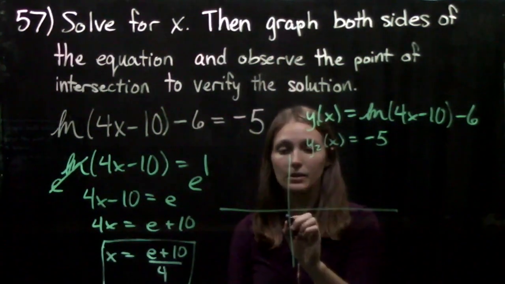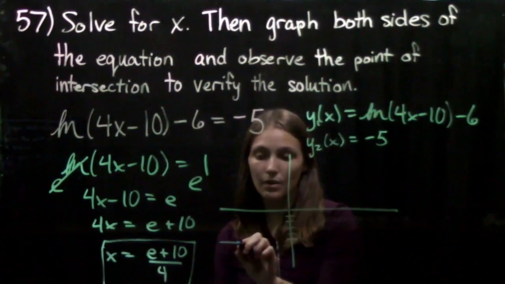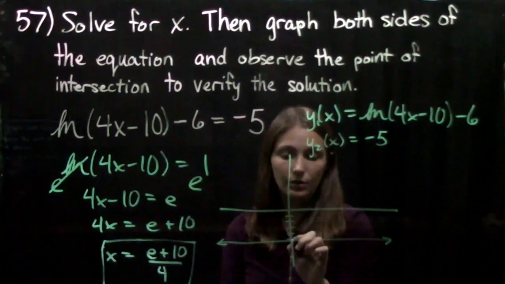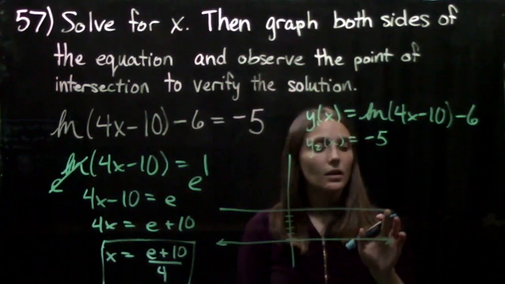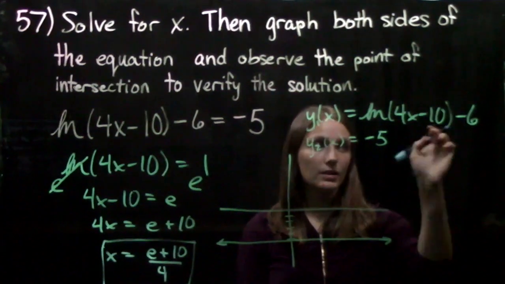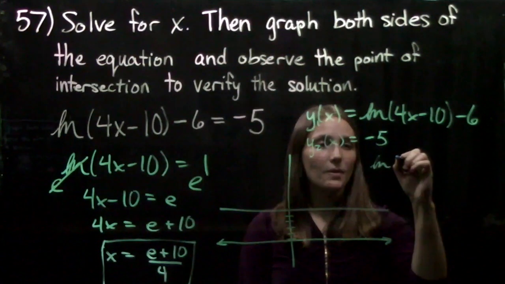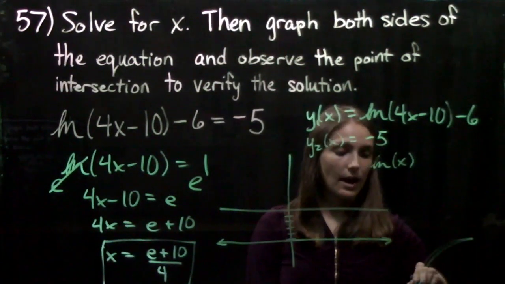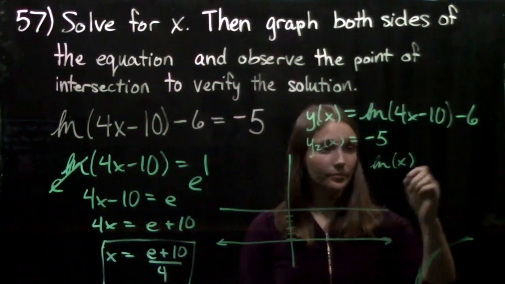So the first one's really easy. We're going to graph y of x equals negative 5, and that's just going to be this straight horizontal line through y equals negative 5. Cool. Next thing we have to do is graph this fun equation, the natural log equation. So how we do that is we're going to look at the parent function natural log of x, which looks like this as a natural log. It's going to have this basic shape somewhere along here.